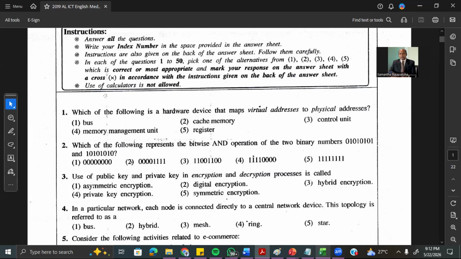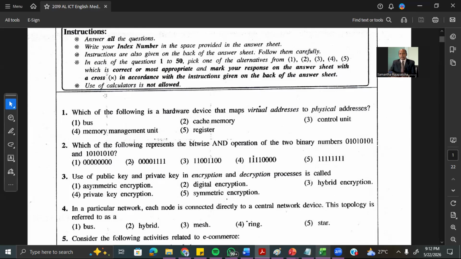Registers, remember, are the fastest and the smallest memory in the computer. So virtual to physical translation is done by the memory management unit. We know this can be done using the page table. Therefore, the answer is memory management unit, which converts virtual address to physical address. So the first question, the answer is 4.